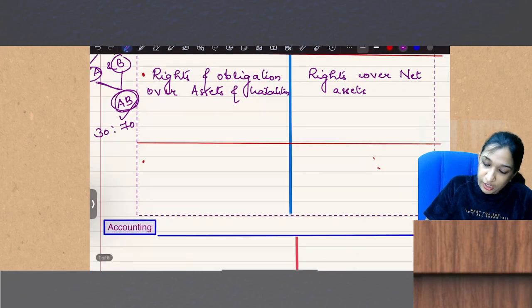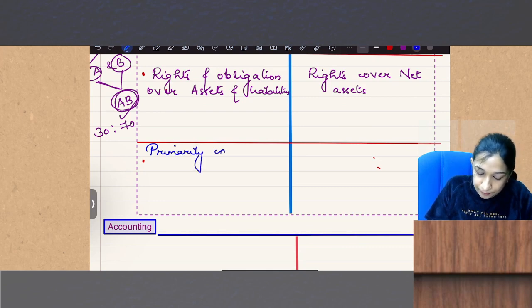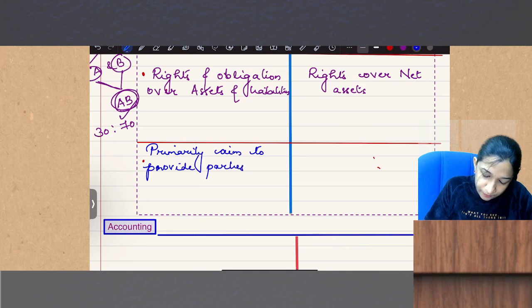What is the last point? Primarily, joint operations aim to provide the parties with output.